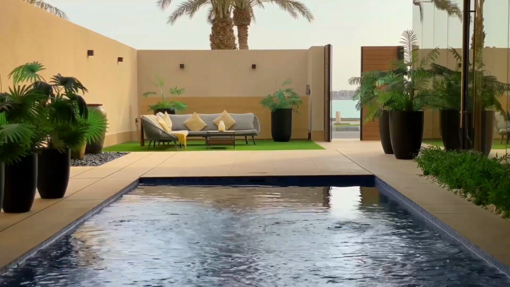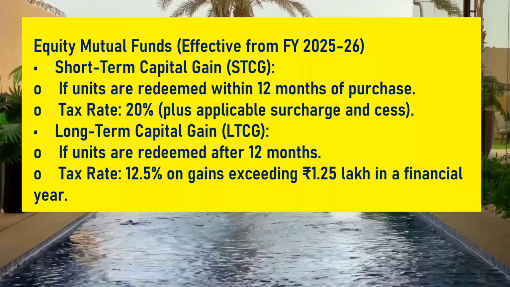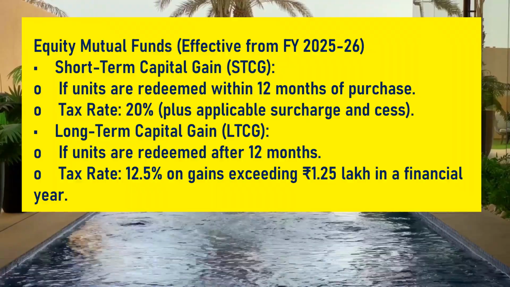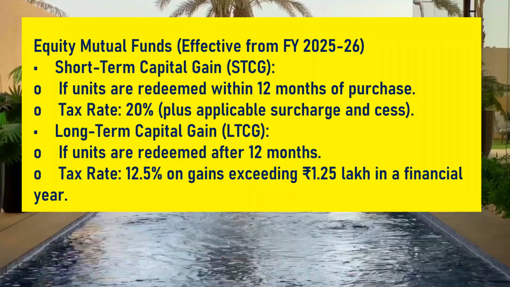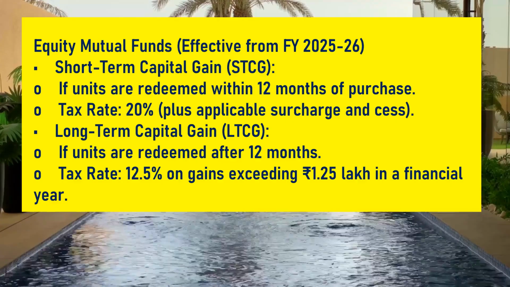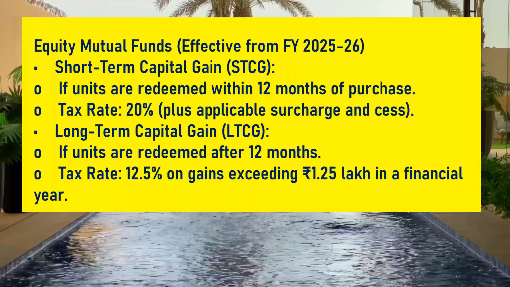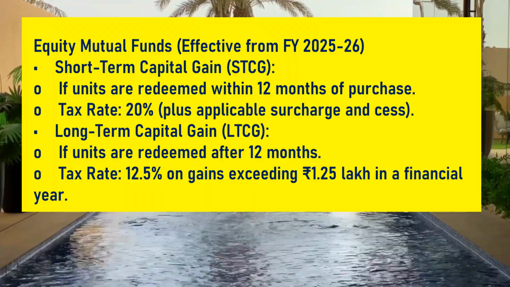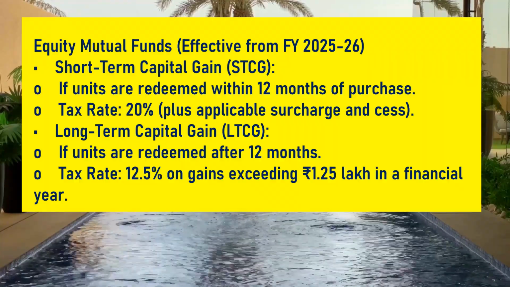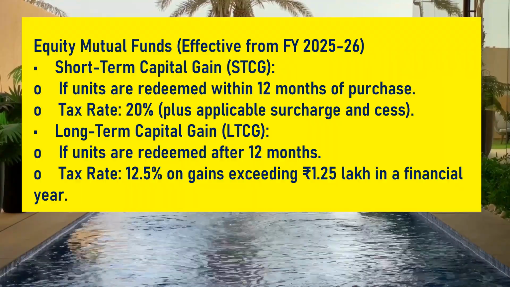First, take the example of equity mutual fund. In case of equity mutual fund, if units are redeemed within 12 months of purchase, then the gain is called short-term capital gain. In such a situation, the applicable tax rate is 20% plus applicable surcharge and cess. On the other hand, if units are redeemed after 12 months, then the gain is called long-term capital gain and tax is applied at 12.5% on the gains if such gain exceeds rupees 1.25 lakhs in a financial year.